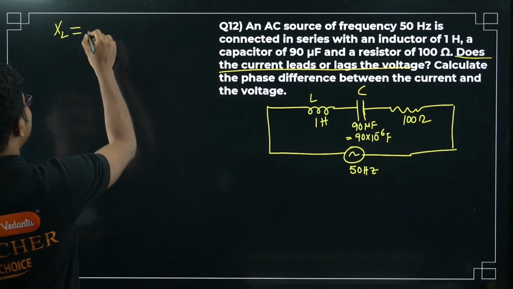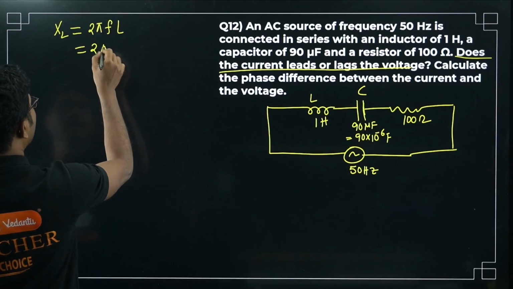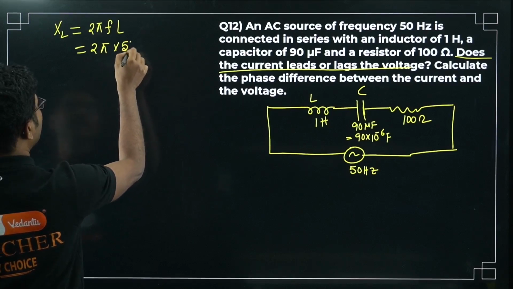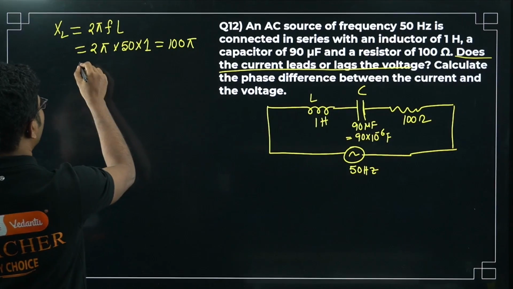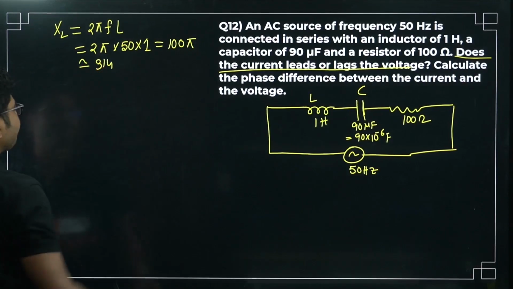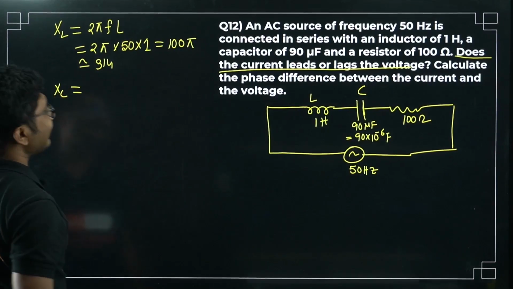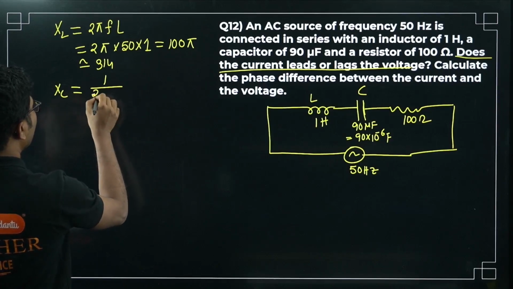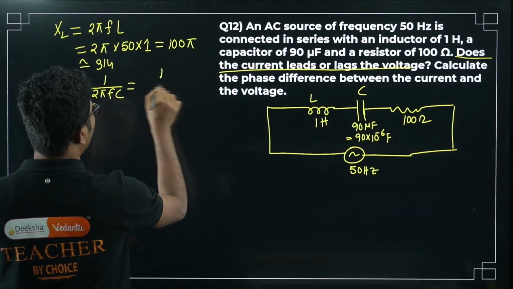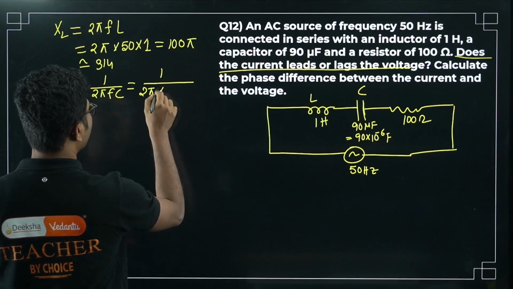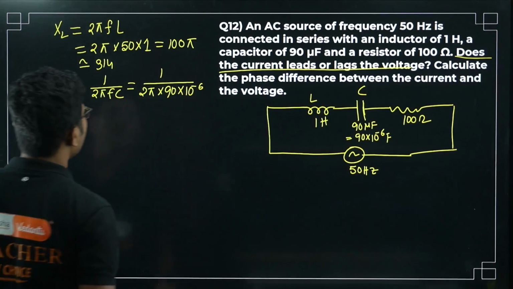lead or lag. So XL is again the same formula, 2 pi FL. Okay, so 2 pi into 50 into L is 1, that is equal to 100 pi, which is approximately equal to 314. Right, now what is XC? XC is 1 by 2 pi FC, that is 1 by 2 pi into 90 into 10 to the power of minus 6. Right, so now put the values.